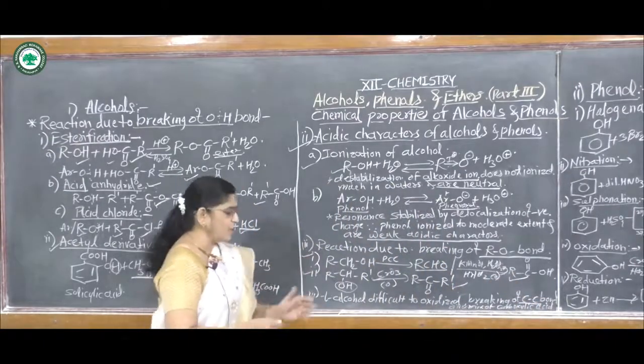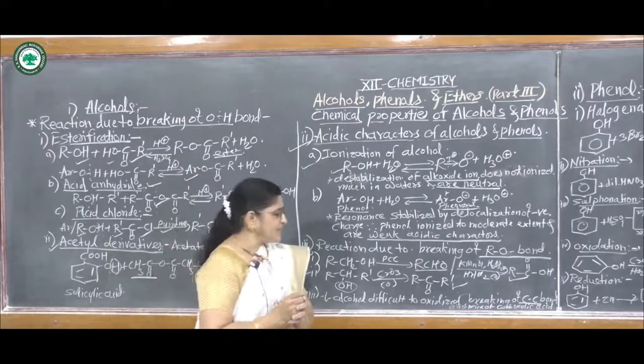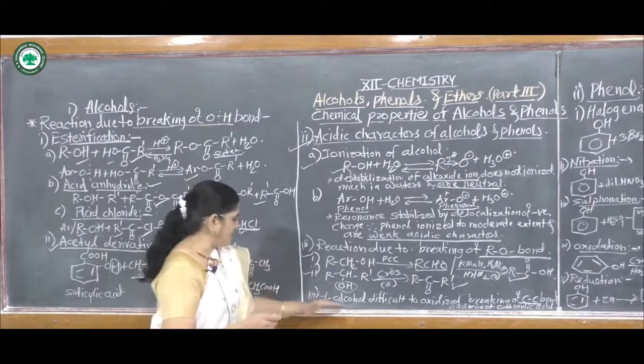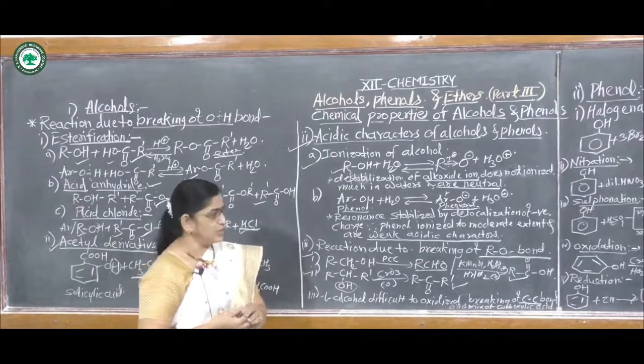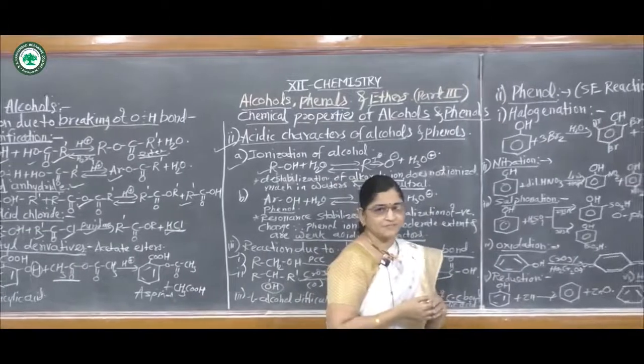By tertiary alcohol, the carbon-carbon bond breaks here and it gives derivatives of carboxylic acid. In this way, it is difficult to oxidize. In this way, these are reactions of alcohols. Then the next one, reactions of phenols.